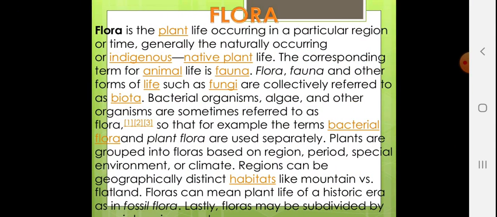Flora is plant life occurring in a particular region or time, or generally the naturally occurring indigenous, native plant life. The corresponding term for animal life is fauna. Flora, fauna, and other forms of life such as fungi are collectively referred to as biota. Bacterial organisms, algae, and other organisms are sometimes referred to as flora. The terms bacterial flora and plant flora are used separately.